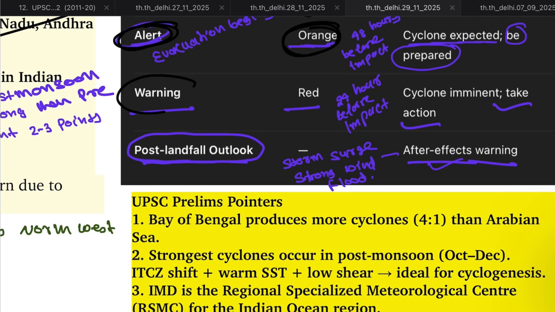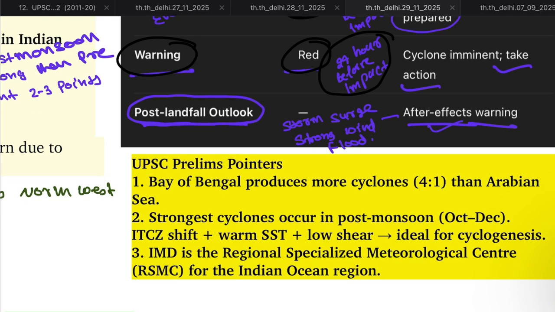Third, warning, and the color code is red. The cyclone is imminent, and it is issued 24 hours before impact. By this time, all the evacuation process should be completed. Then fourth, post-landfall outlook. There is no color associated with this, but it is issued after the effect of the warning. The cyclone has come.